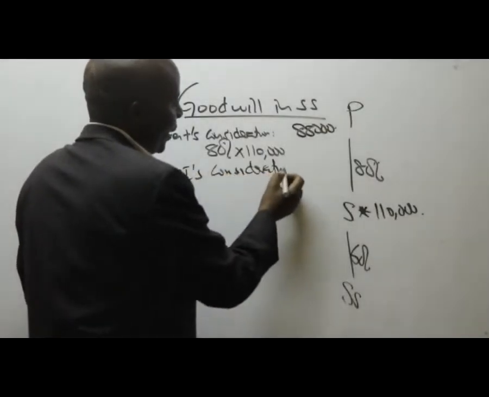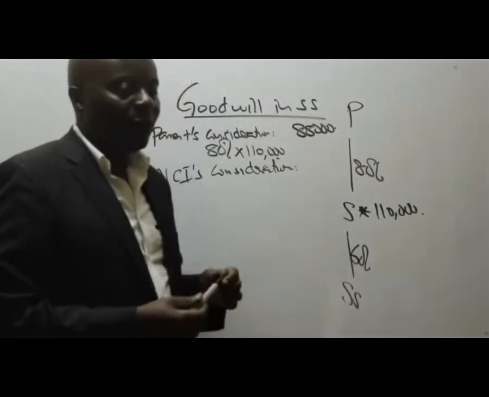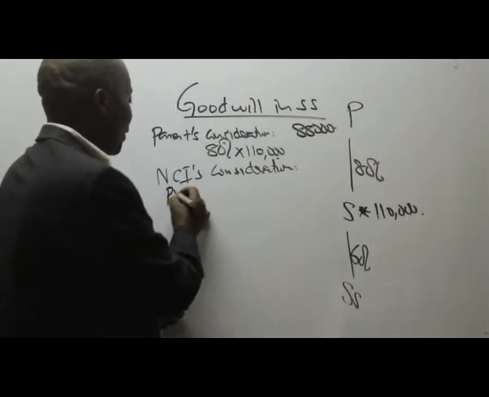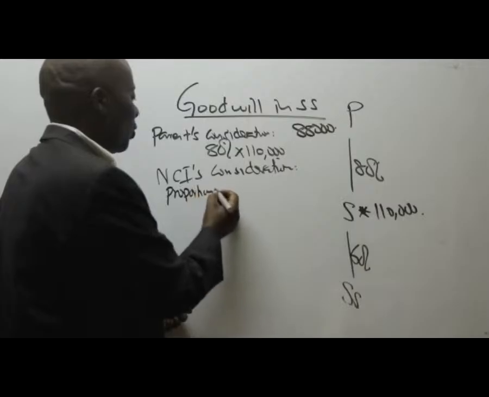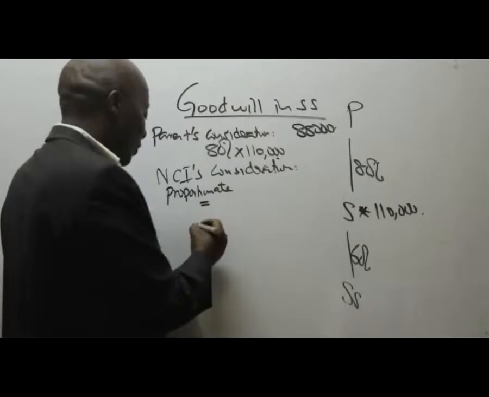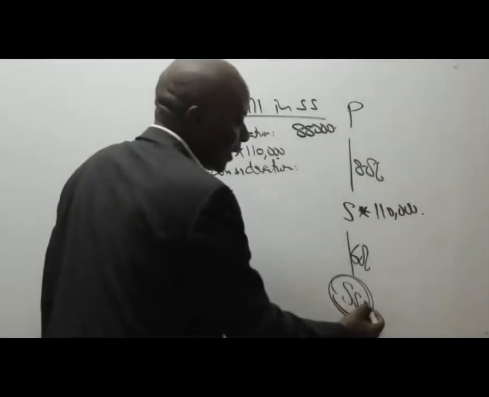This is quite easy. It has to be the proportionate method. So what is the net assets value of SS?